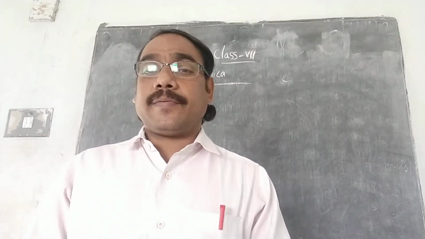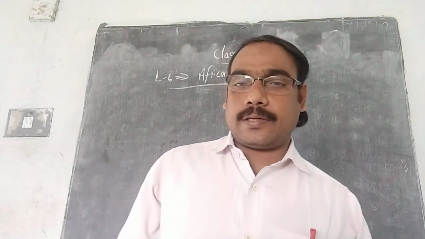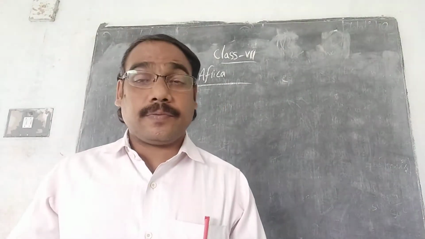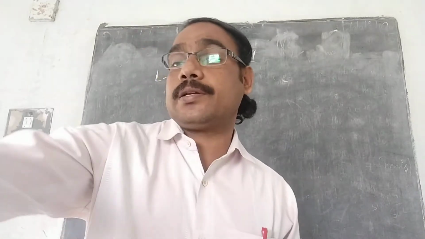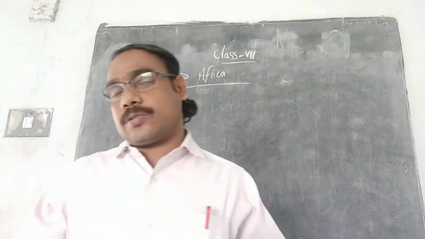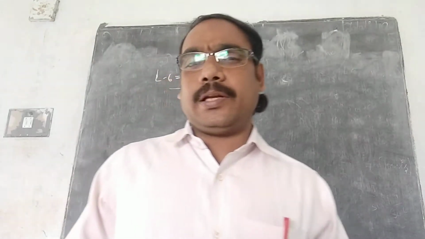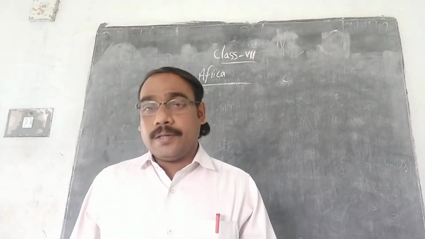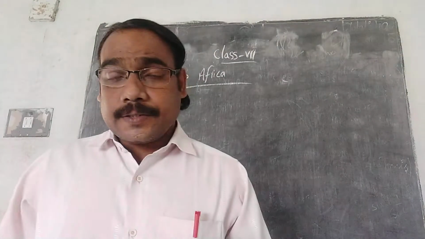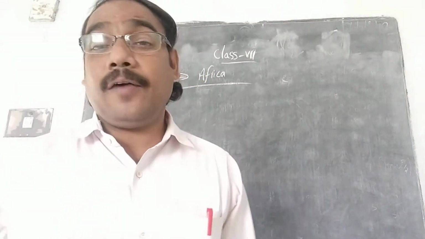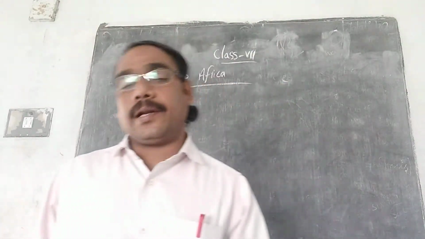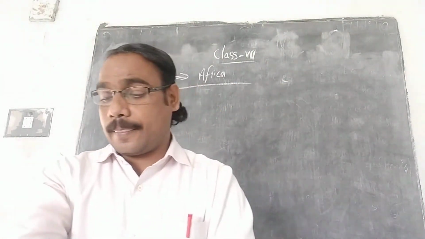Among those 7 continents, in the last 2 or 3 classes we were learning about Europe, which is known as the second smallest continent. Already you know the largest continent, smallest continent, all that you might have studied in smaller classes. So now we are going to learn about Africa, another continent.